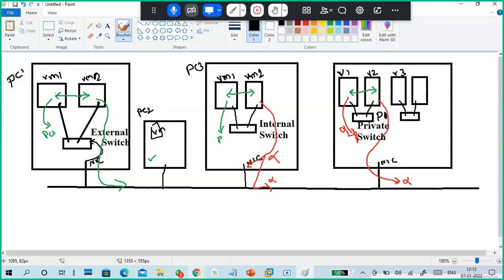This is virtual machine 3, virtual machine 4, on another private switch, private 2. Like this, we can create multiple private switches and connect machines to them.